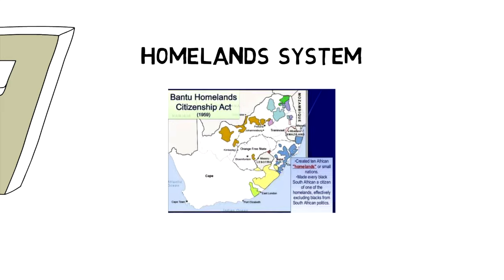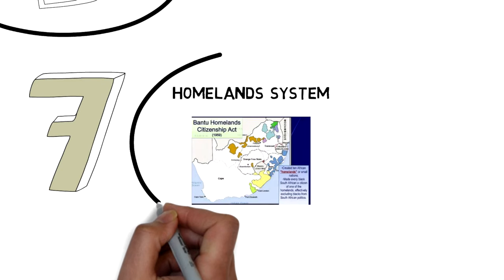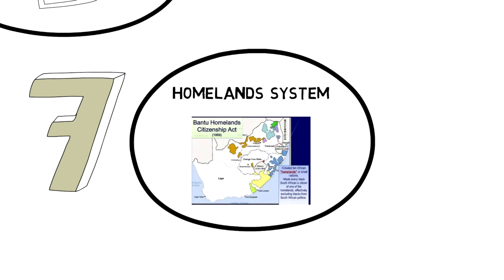As part of the homeland system, the government forced 3.5 million people to move into the overcrowded and very poor homelands. This policy of moving people was known as the forced removals, and we will be looking at this more in depth in our case studies next week.